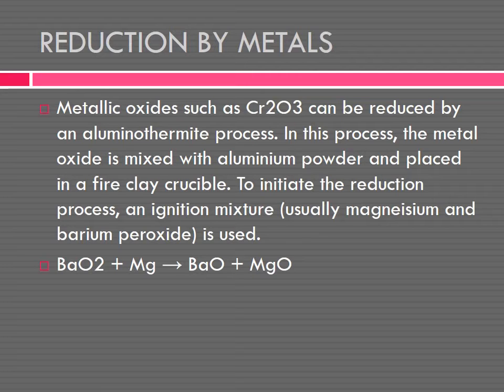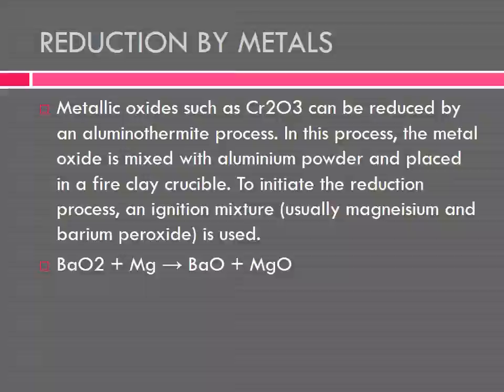You understood, children? Metallic oxides such as Cr2O3 are reduced by the aluminothermite process. In this process, the metal oxide is mixed with aluminium powder and placed in a fire clay crucible. To initiate the reduction, a mixture of magnesium and barium peroxide, BaO plus MgO, is used, and aluminium powder is also used. Cr2O3 is taken, which forms chromium metal.